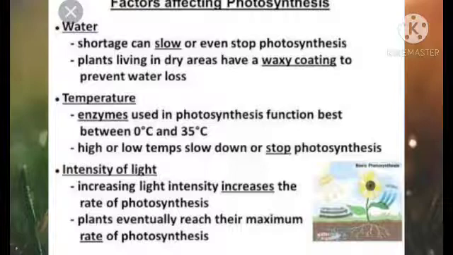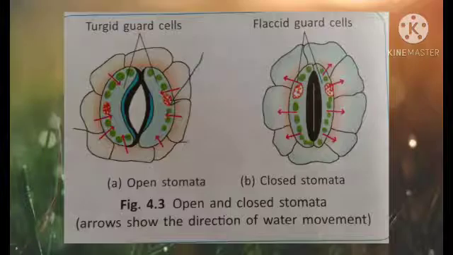Then another factor which is very important for photosynthesis is water. Water is what the plant absorbs through soil via roots. So if water is not present, which is one of the important raw materials for photosynthesis, then the plant will not do photosynthesis, as water presence causes guard cells of the stomata to become swollen and open the stoma.